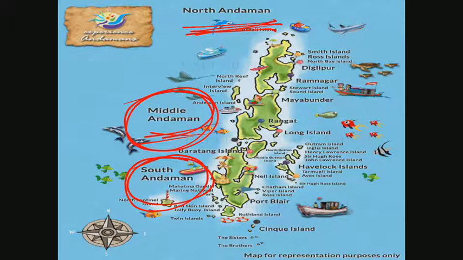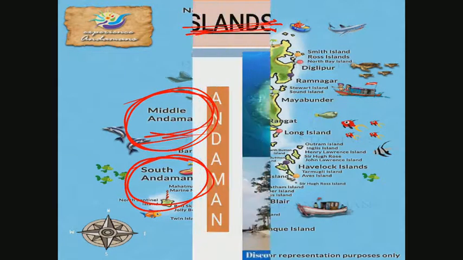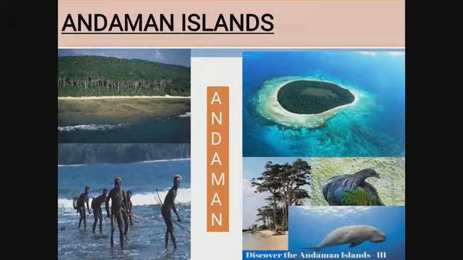Here are some beautiful pictures of the Andaman Islands: the greenery, some tribal people, some animals, flora and fauna. Dear student, these islands are so beautiful.